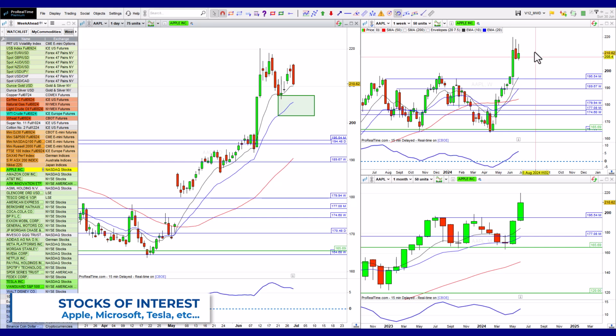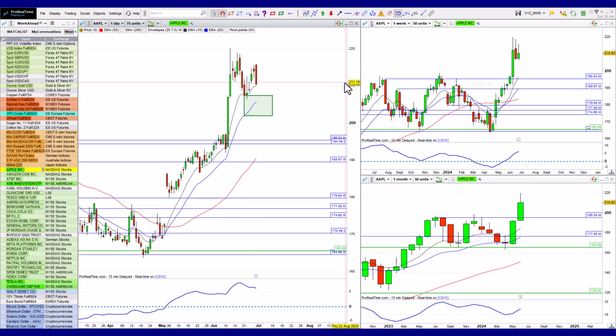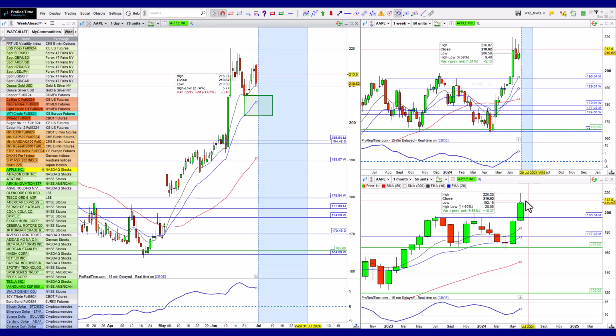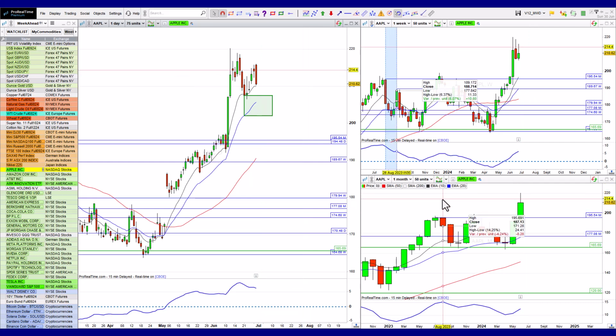Apple is definitely overextended here on the weekly and due for a bit of a correction would be nice. It might instead, this is why the green box is here, just want to go sideways, tread water for a bit, and then continue up. Interesting to see if Monday brings any kind of a shock to the system. It'll be the 1st of July if there is anything. But otherwise, this should be the monthly candle for June.